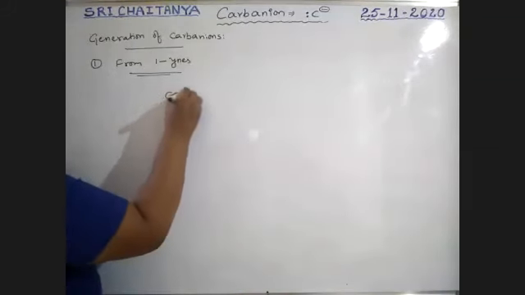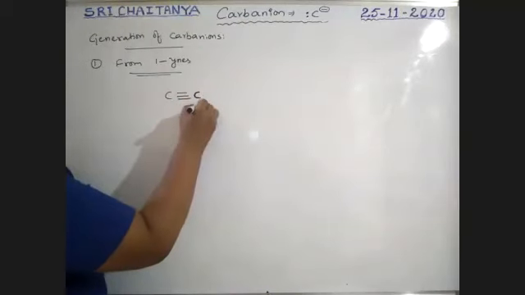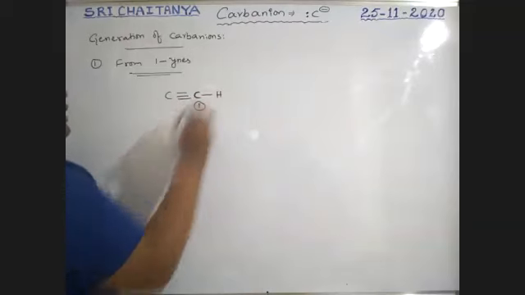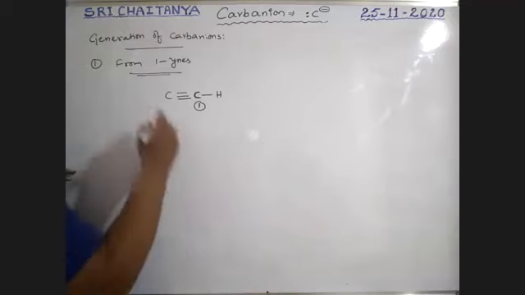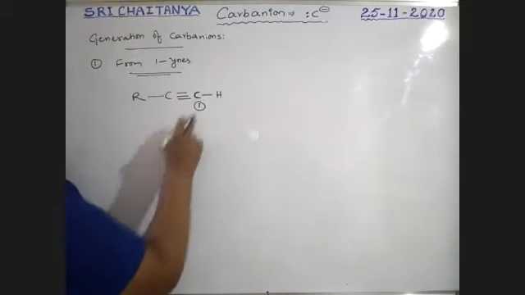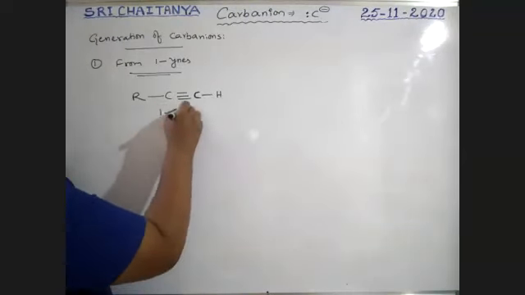C triple bond C. This carbon should be the first carbon. That is a 1-alkyne. That means this carbon must be bonded with hydrogen, boys. So this is a 1-alkyne. I am taking this as a 1-alkyne.